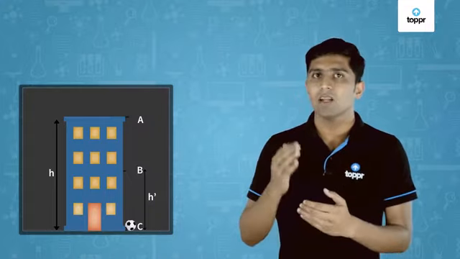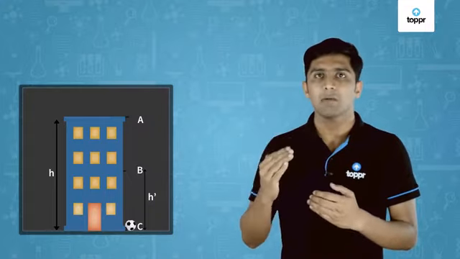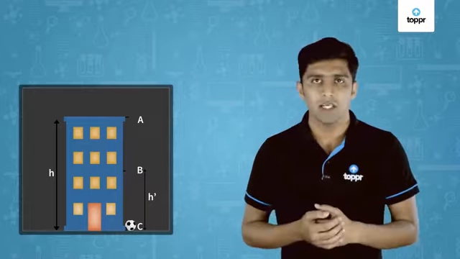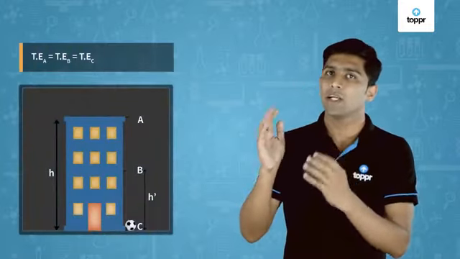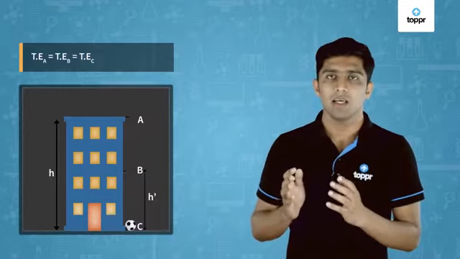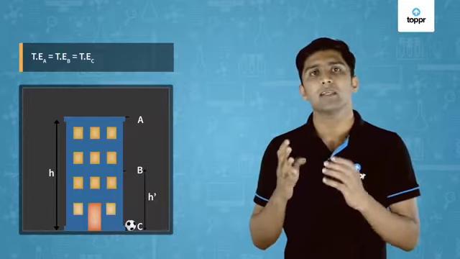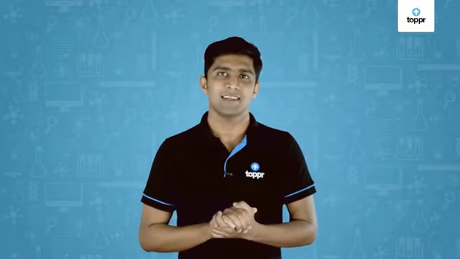If we consider our 3 points, point A, point B and point C, what we have observed is that the total energy remains the same. The only thing that happened is the energy is converted into another form, that is, either potential energy is converted into kinetic energy or kinetic energy is converted into potential energy. So if we analyze all 3 points, the total energy always remained the same. It only got converted from one form to another.